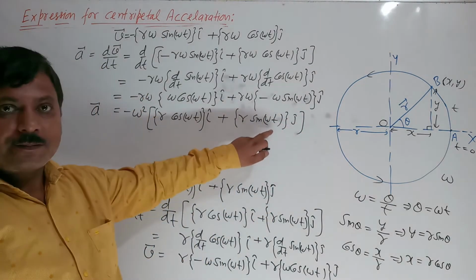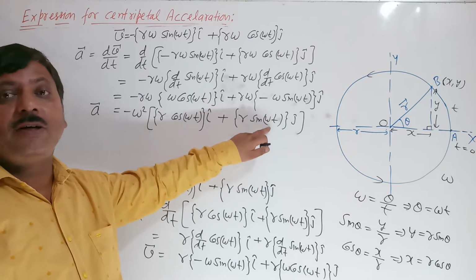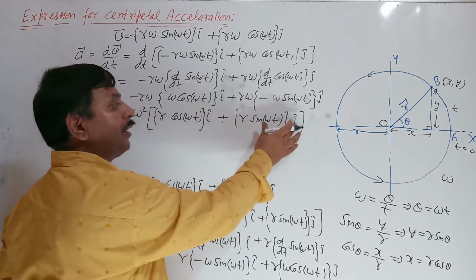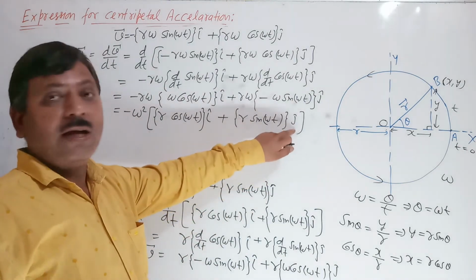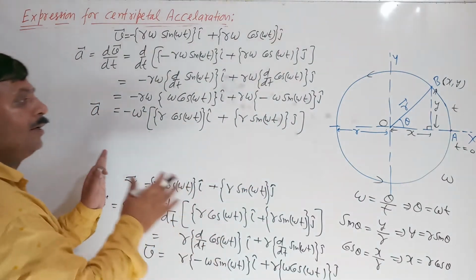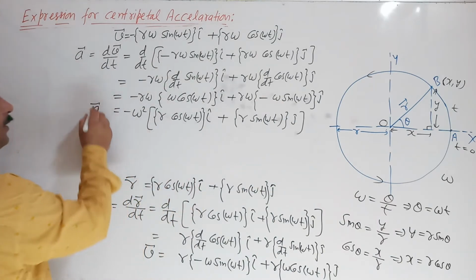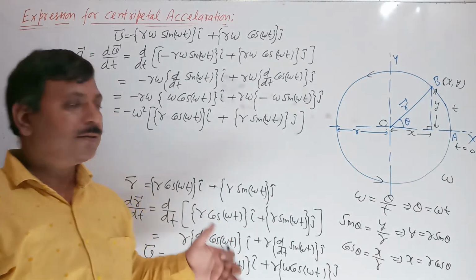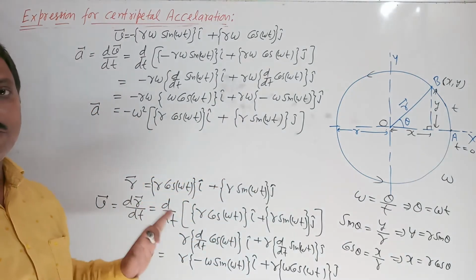See here, omega t is the angle, that's why I have written it in a small bracket, and r sin omega t is the magnitude, and j is the unit vector, that's why I have written it in a middle bracket. Try to separate all these things, using small brackets and bigger brackets.